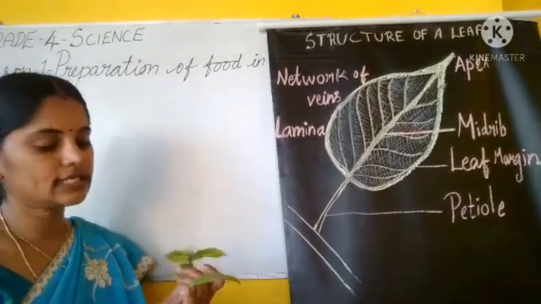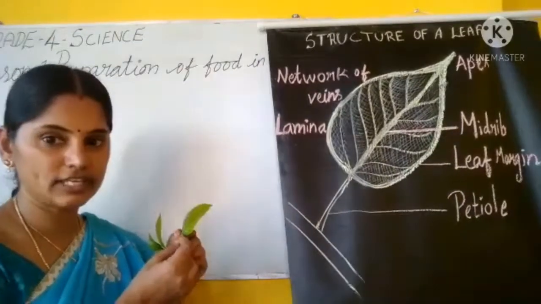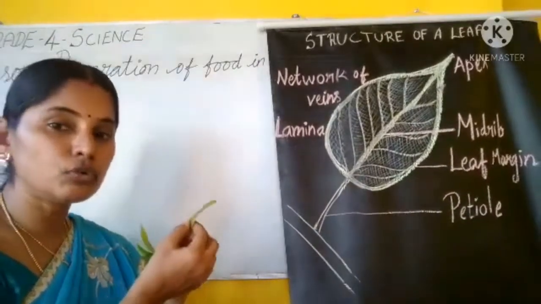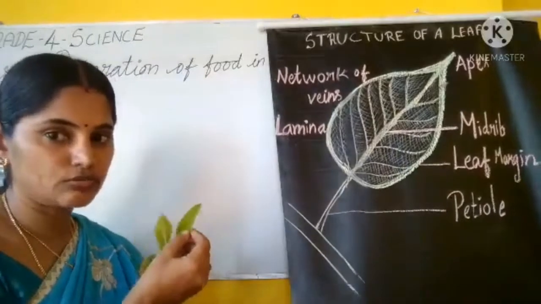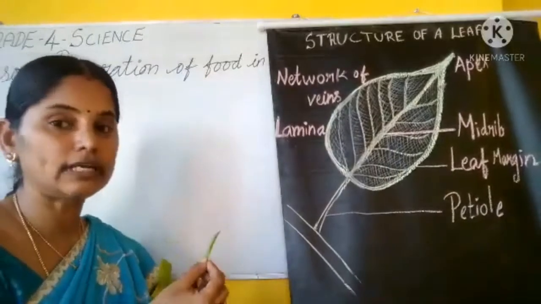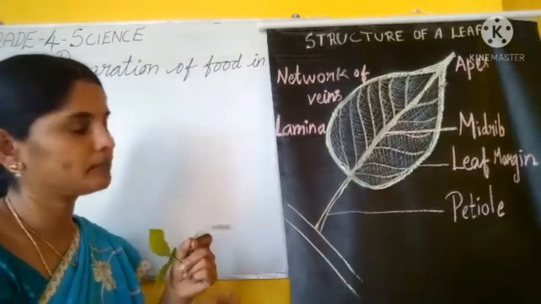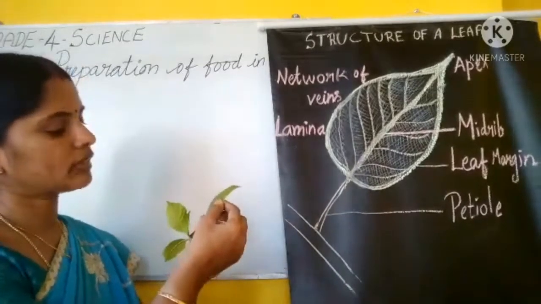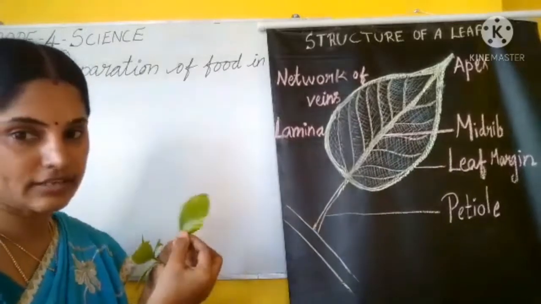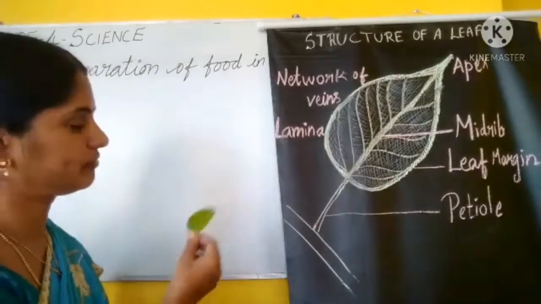You can see the structure of the leaf if you view the leaf very closely. See, this is a leaf, a single leaf, simple leaf.